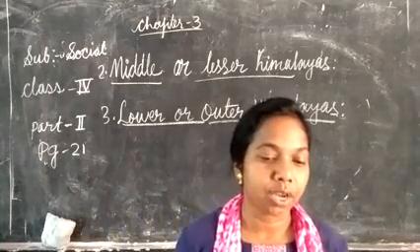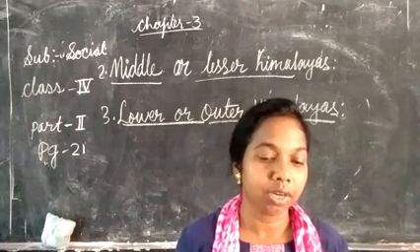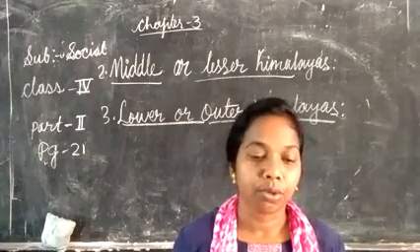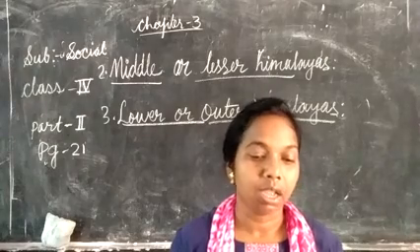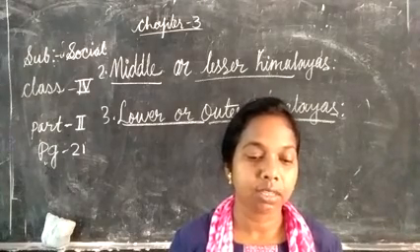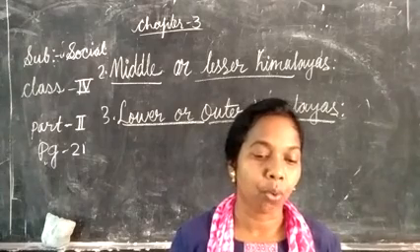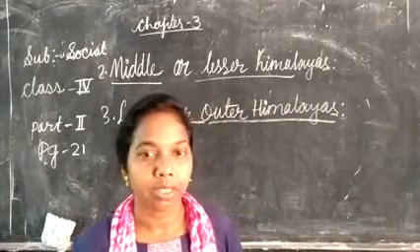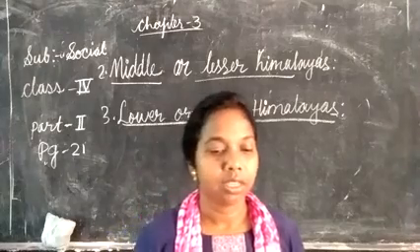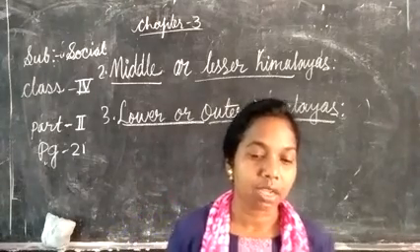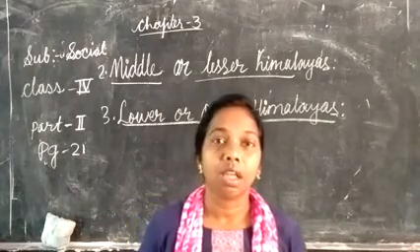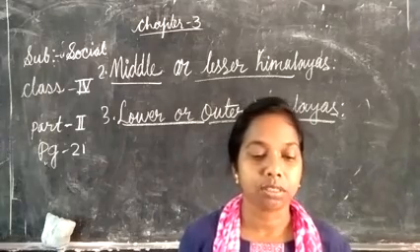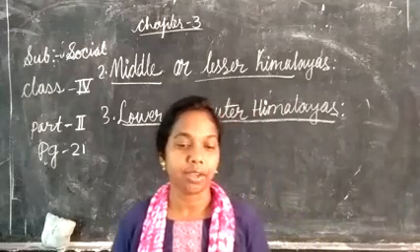The hill ranges are not very high and are covered with thick forest. The hill ranges are Garo, Khasi, Jaintia, Naga, Mizo Hills, Lushai and Patkai Bum. This region is famous for terrace farming and its tea gardens. So all these are the important hills. You can underline and learn them.